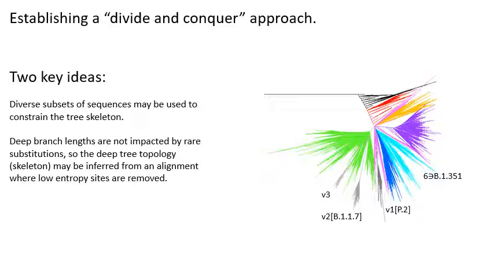This approach leverages two ideas. First, a diverse representative subset of sequences may be used to establish the deep topology or tree skeleton, corresponding to any maximum likelihood solution over any alignment. Second, uncommon substitutions relative to consensus are unlikely to support deep branches in an unrooted tree.